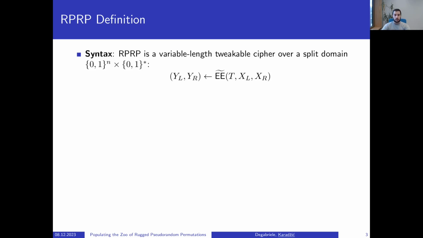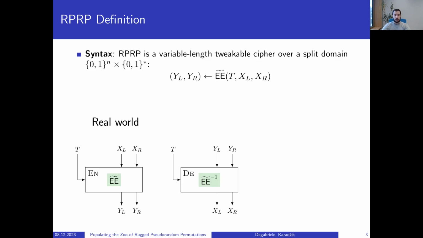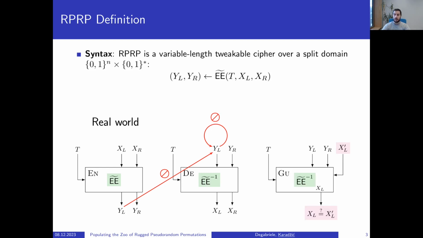The real world in the security game looks as follows. The adversary has access to the encipher and decipher oracles, but with two restrictions. First, it cannot forward YL from the encipher oracle to the decipher oracle, and second, it cannot repeat YL as an input to the decipher oracle. We provide the adversary another way of querying the deciphering algorithm, and that is via the guess oracle, where, in addition to the T, YL, and YR, the adversary also needs to provide its guess XL prime.